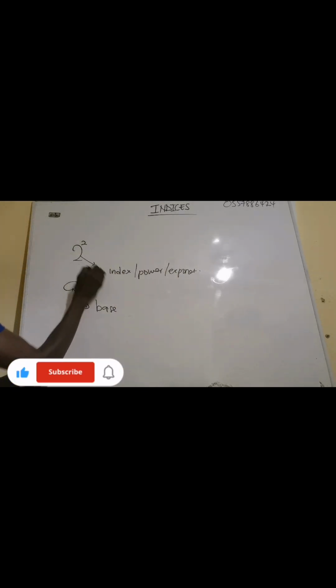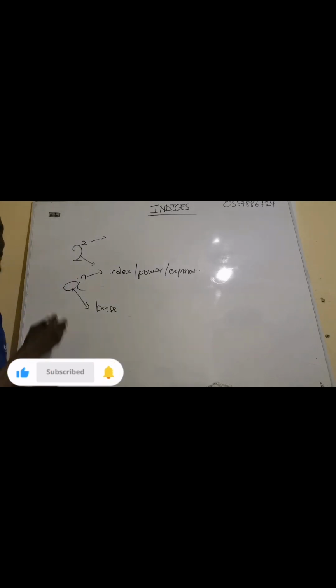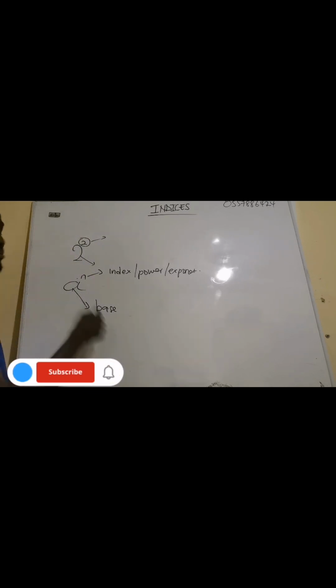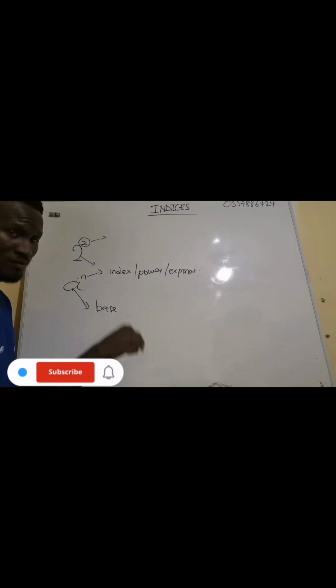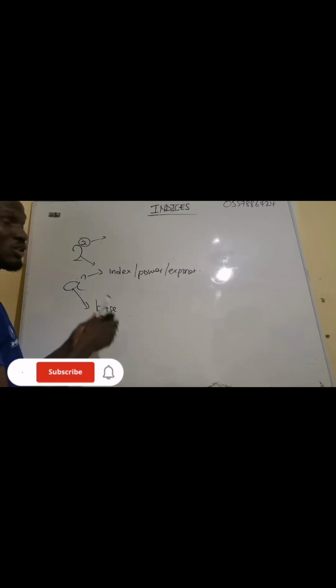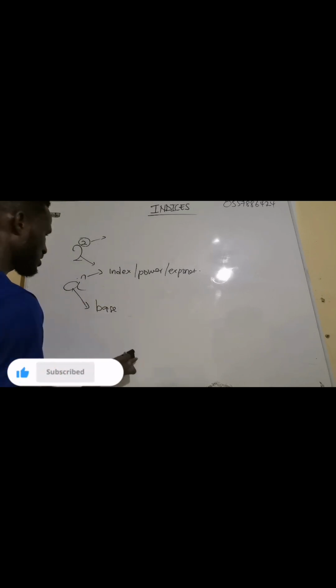Now it means that this 2 is the base and this one is the exponent. So we call this one 2 exponent 2. This one is A exponent N. Now when we say 2 exponent, what does it mean? This exponent here talks about the number of times the base multiplies itself. So this is just a repeated multiplication of itself. When we talk about indices, we are talking about repeated multiplication.